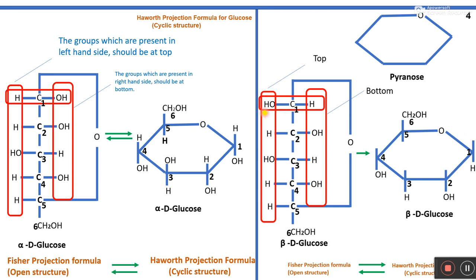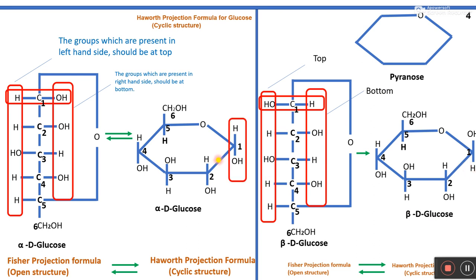So here first will come the OH group. So the OH group is here. Then will come this H. Then next is this OH. Next is this H. And since CH2OH is at the sixth position, that's why this H, we can write this H at the bottom. So this structure generally resembles the cyclic structure of beta D glucose on the basis of the Haworth projection formula.